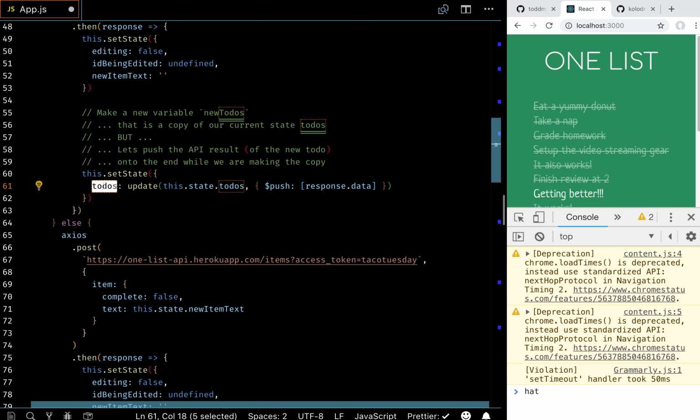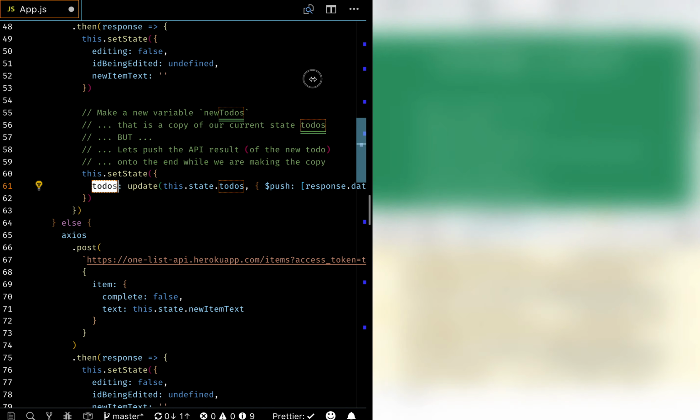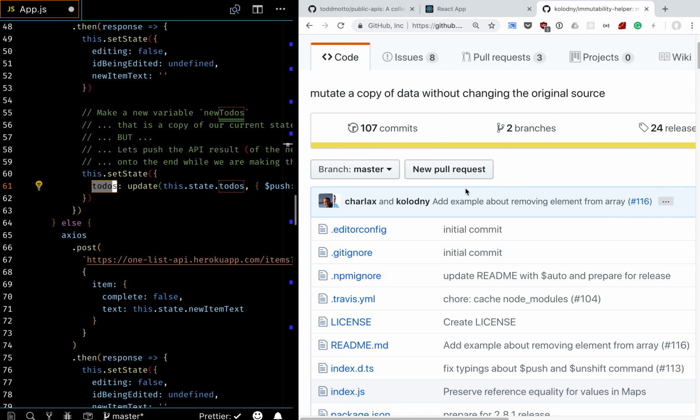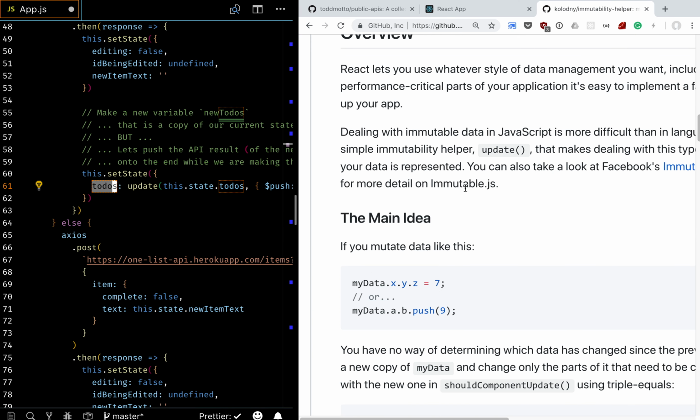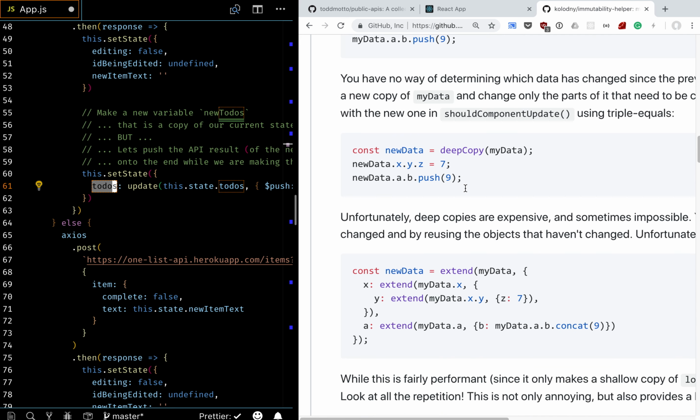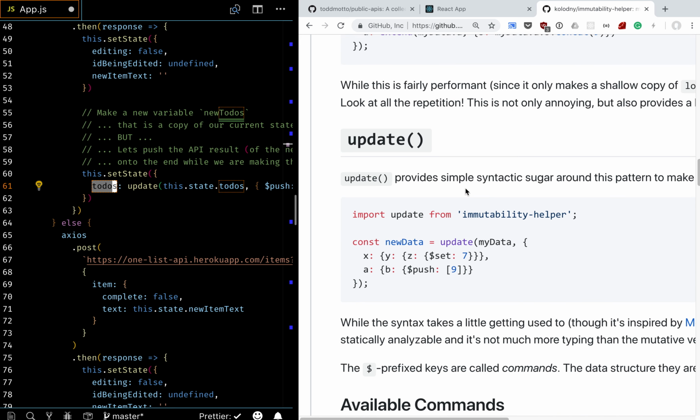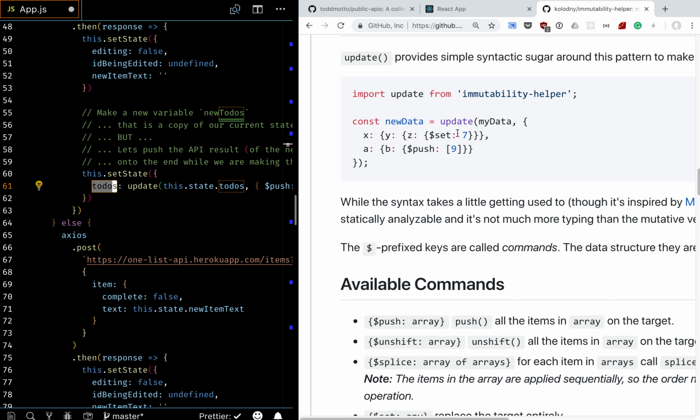Question? Can you only use the push method with the update method, or can you also pop and shift and unshift? Oh yeah. No, they have a whole bunch of other things you can do. So you can push, you can set, right? So if you have an object X that has an object Y that has an object Z, you can use the set to change that.